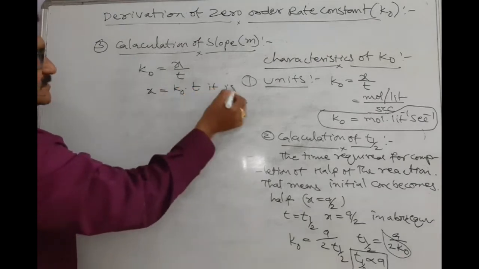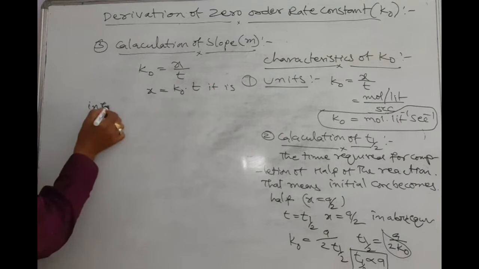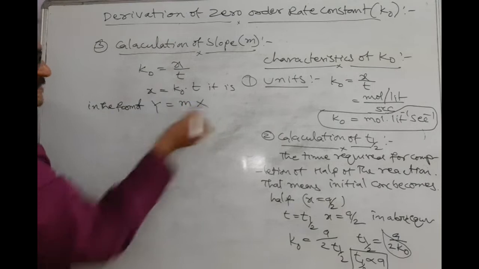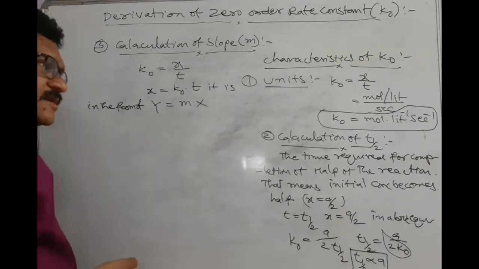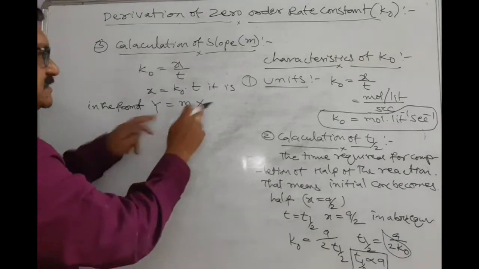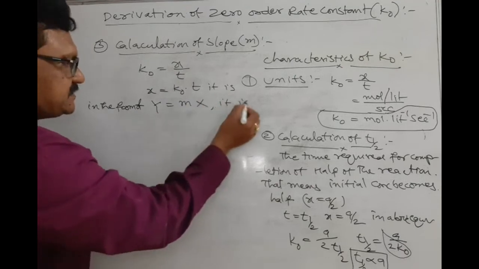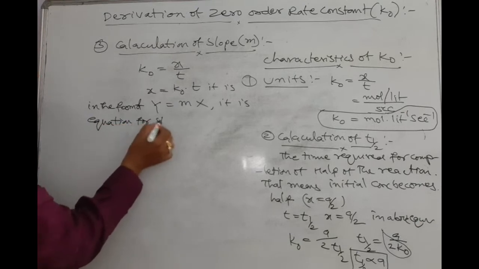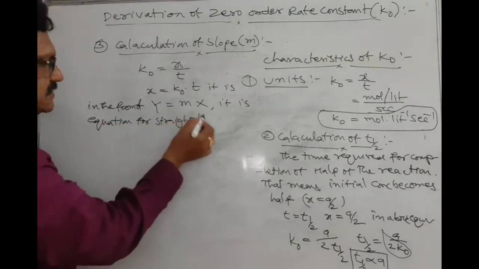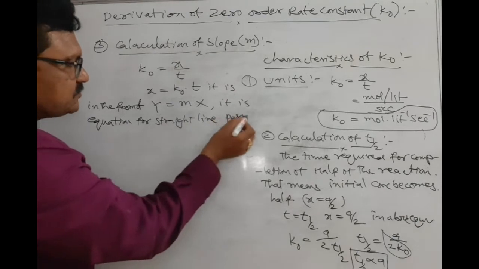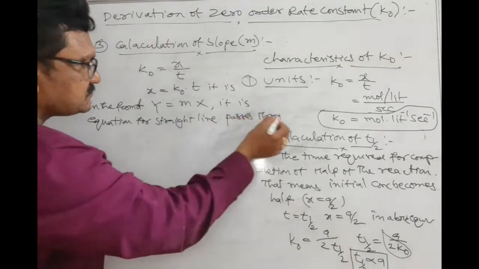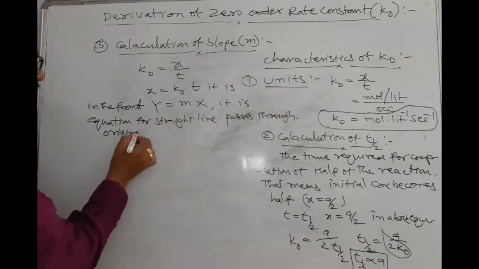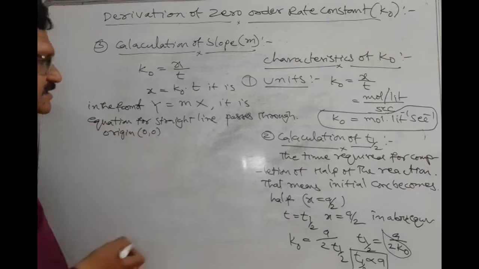Actually, it is in the form of y is equal to mx. So what do you mean by y is equal to mx? It is the equation for a straight line passing through the origin. I think LPC students find it very easy to understand all these things. Origin means 0, 0 coordinates.